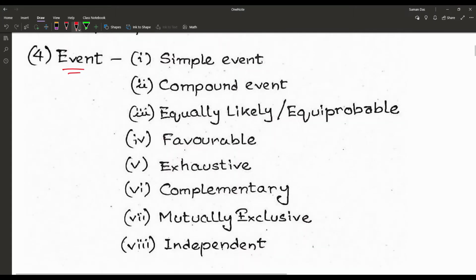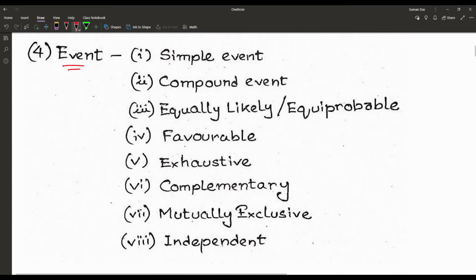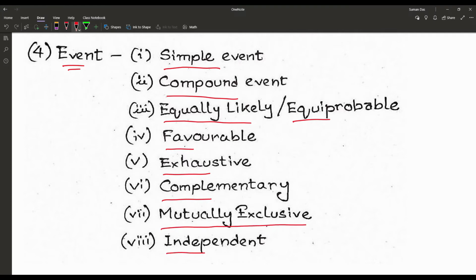When we are discussing events, we can say there is a simple event, compound event, equally likely or equiprobable events, favorable events, exhaustive events, complementary events, mutually exclusive events and independent events. Today our topic is based on mutually exclusive events.